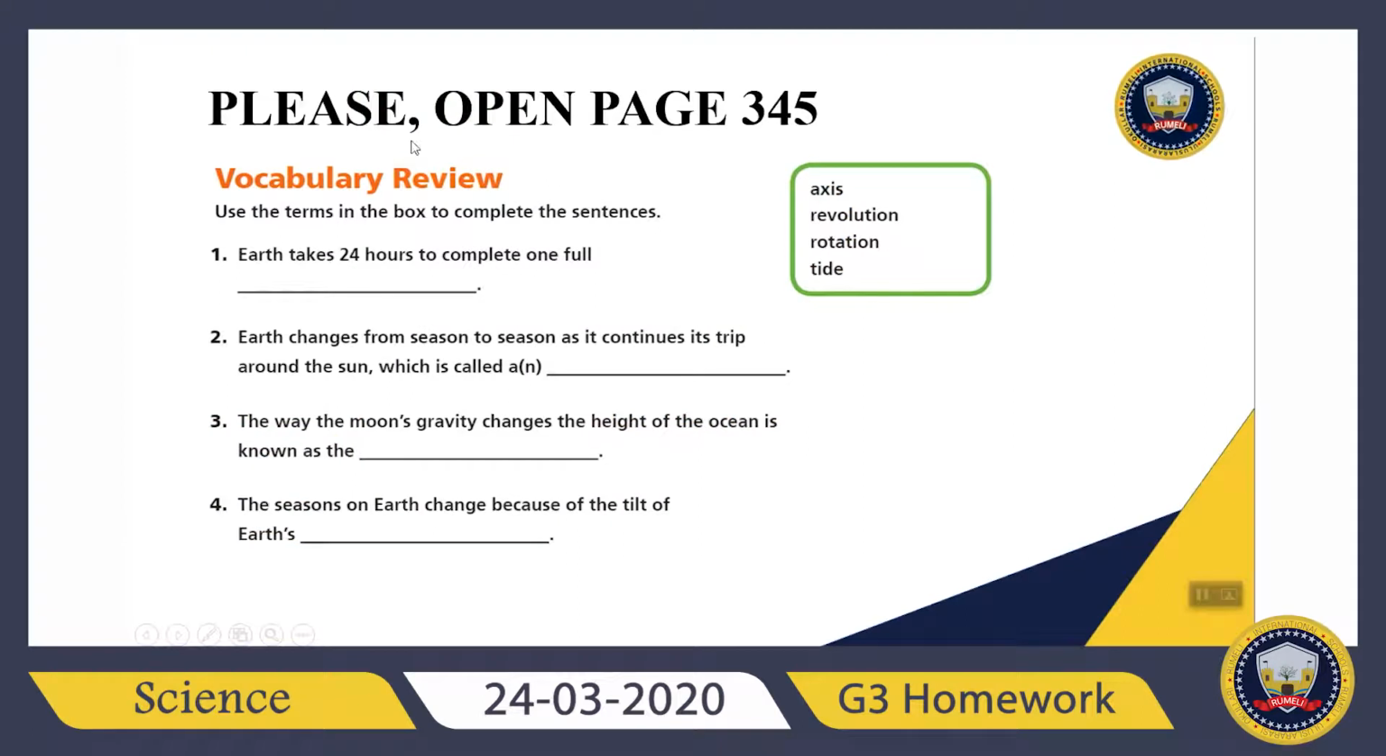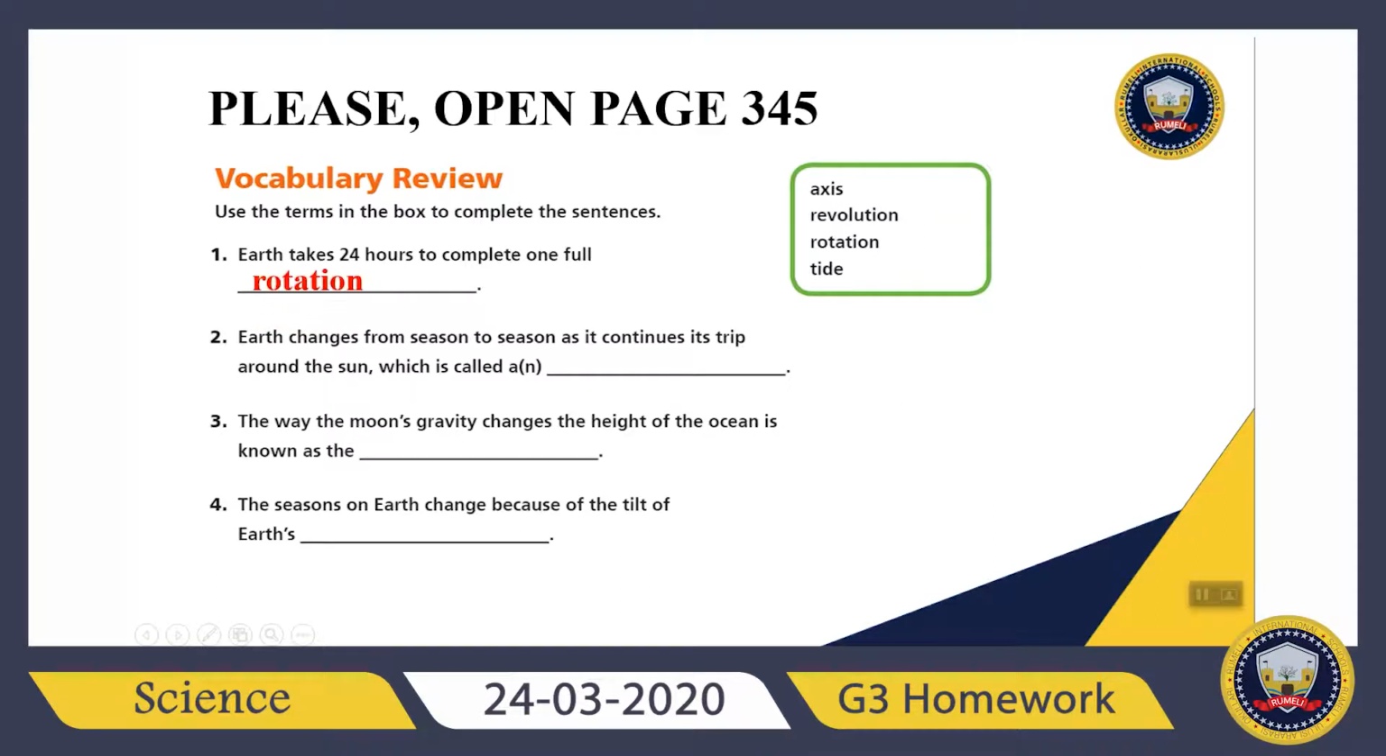First of all, please open page 345. It's asking to use the terms in the box to complete the sentences. There are 4 different terms here: axis, revolution, rotation, and tide. If you cannot remember them, please check the page. The first one says, Earth takes 24 hours to complete one full what? I know Earth rotates on its axis to complete a day in 24 hours. So the right one will be rotation.